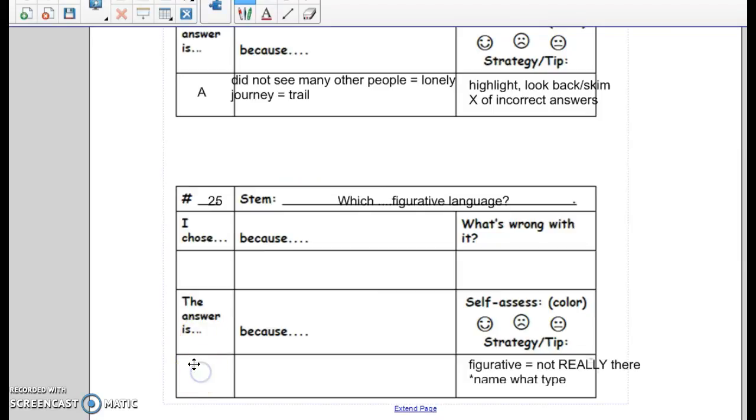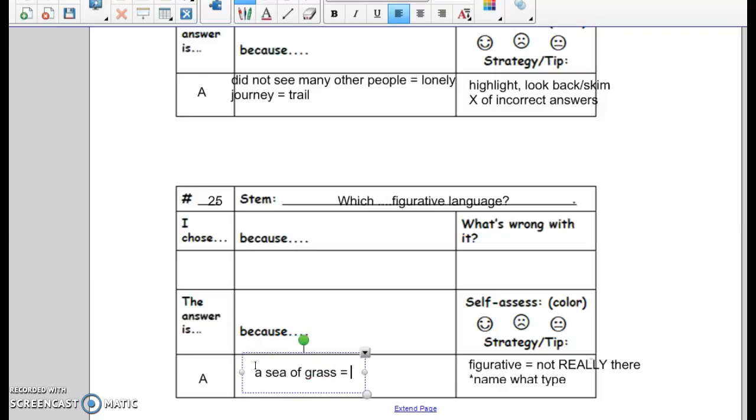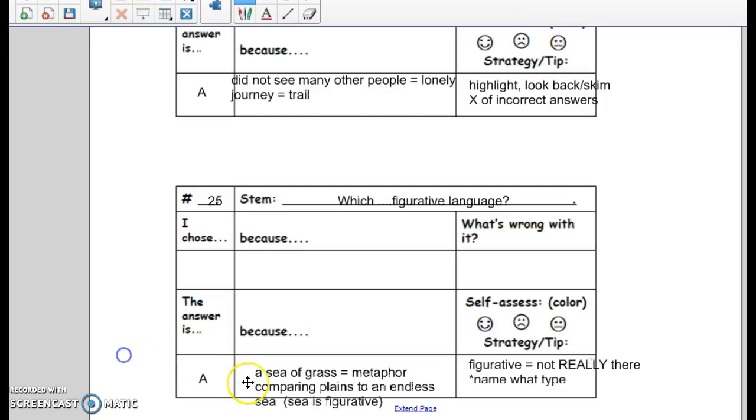All right, so sorry about this little blurb here. The correct answer is, well, it was A, a sea of grass. It is a metaphor. We're comparing the plains to a sea, like an endless sea. Because if you've ever been to the ocean and you look out, you can't see the end of it. That's why they're comparing this grassy plain to an ocean. Those two things are not normally alike. And the sea is figurative. It's not really there. Okay.